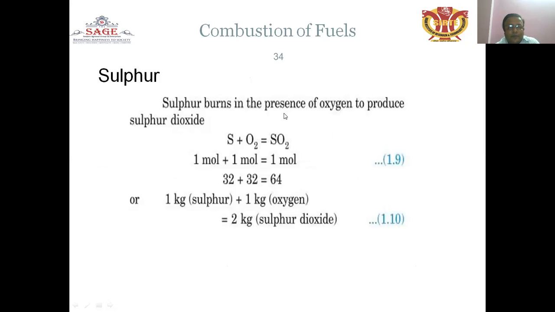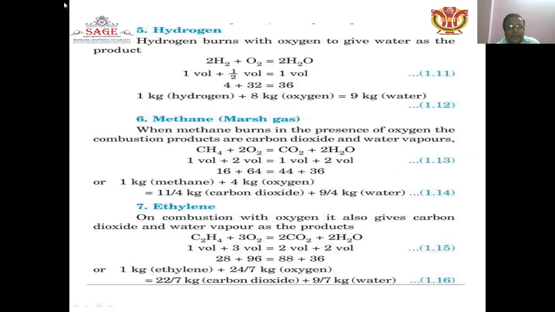Sulfur burns in the presence of oxygen to produce sulfur dioxide: S plus O2 is equal to SO2. Equation 1.9: 1 molecule of sulfur plus 1 molecule of oxygen makes 1 molecule of sulfur dioxide. Similarly, equation 1.10: 1 kg of sulfur plus 1 kg of oxygen makes 2 kg of sulfur dioxide. In the case of hydrogen, it burns with oxygen to give water as the product. Equation 1.11: 1 volume plus half a volume is equal to 1 volume, that is, 4 parts of hydrogen plus 32 parts of oxygen makes 36 parts of water.